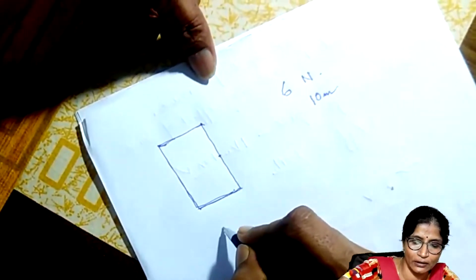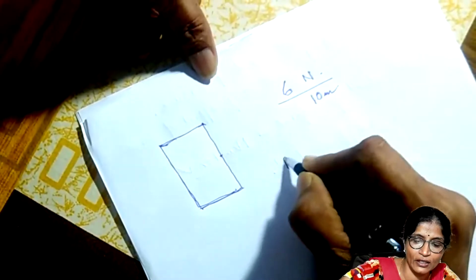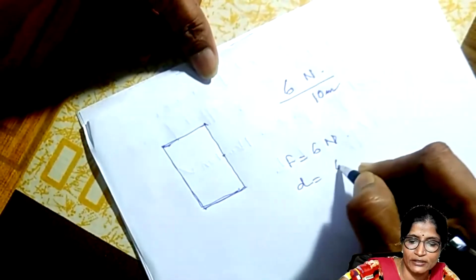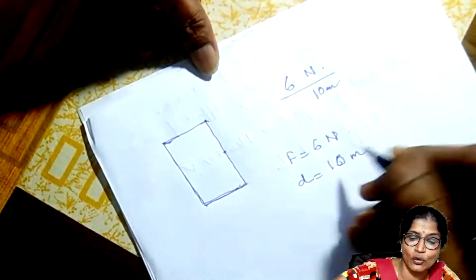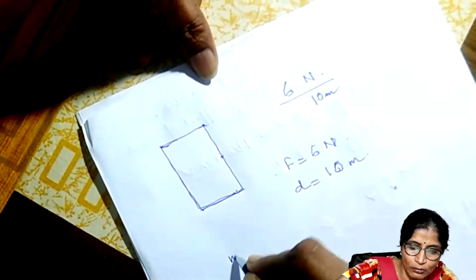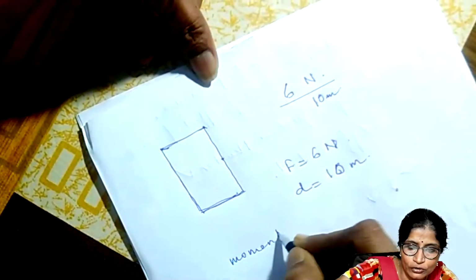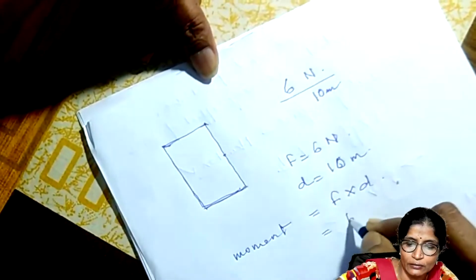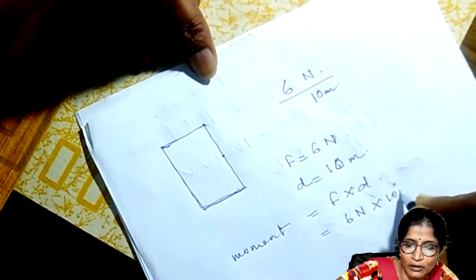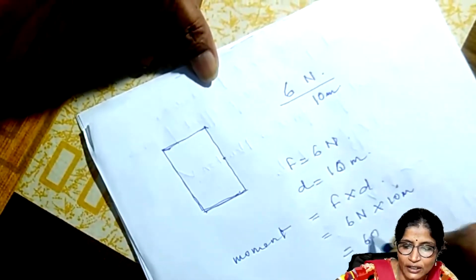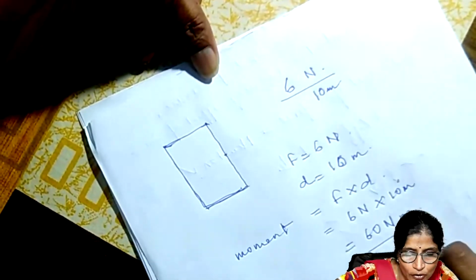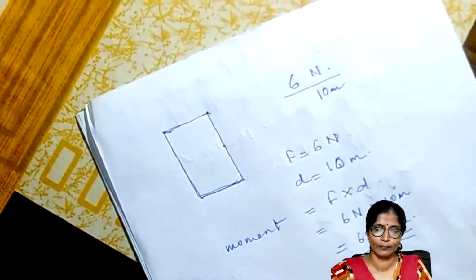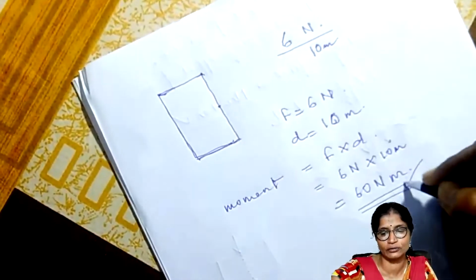Here the force F is equal to 6 Newton, and the perpendicular distance is 10 meter. So the moment of force will be equal to F into D, that is 6 Newton into 10 meter, which is equal to 60 Newton meter. In this way we can find out the magnitude of the moment of the force.